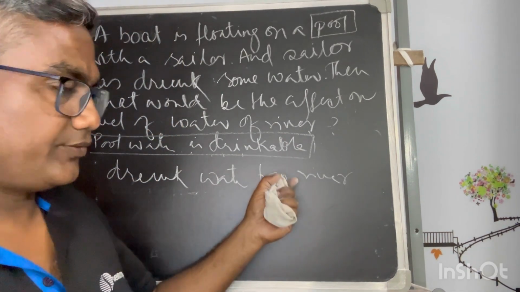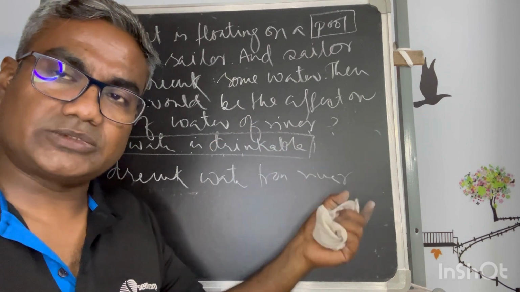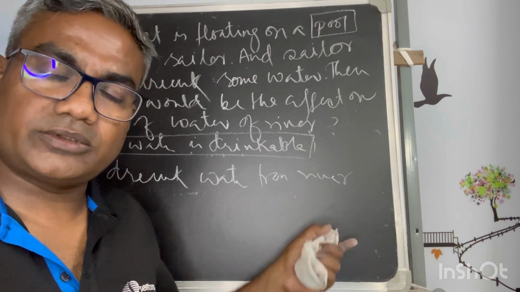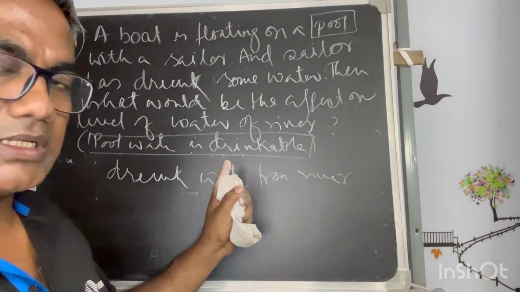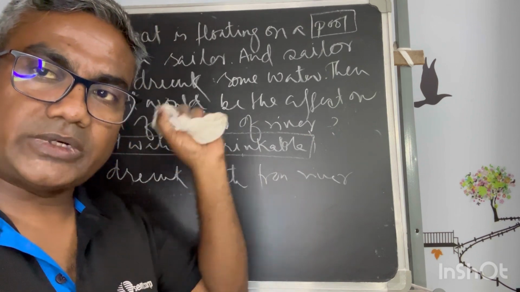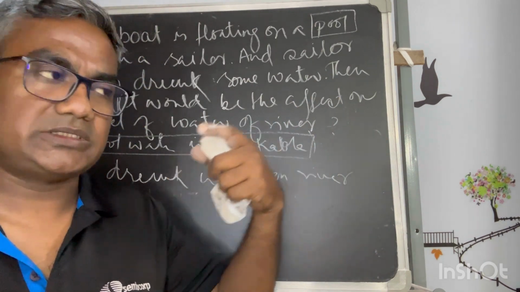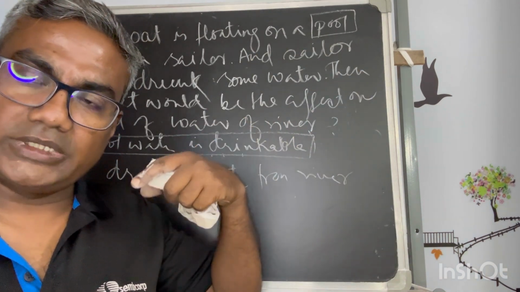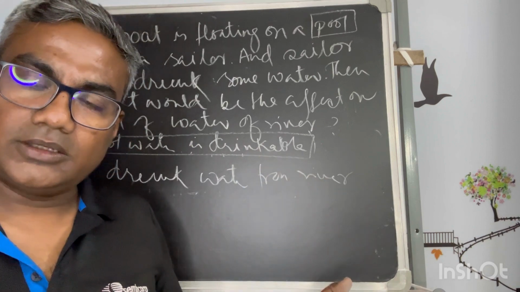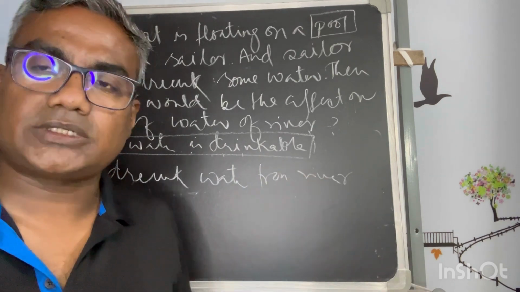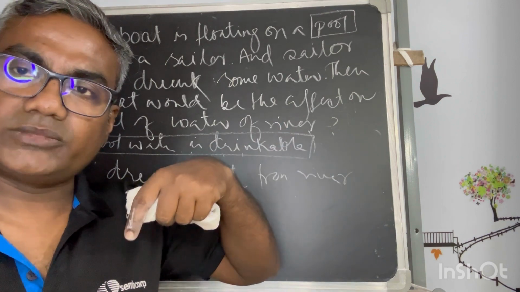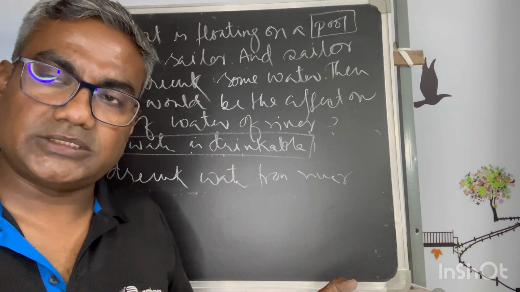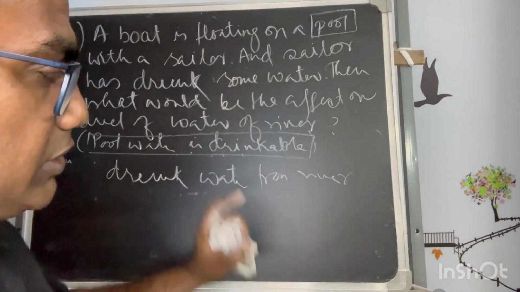So in that case, if the water is not poured from outside of the pool, then the water taken will not give any effect on the surface. In case the water has a chance of coming from outside, because mostly somebody is floating in a river, you will not get a chance to get water from outside. He will take his own which he is carrying, or from the river water. If it is the river water, then also the surface will not change. If it is taken of his own, which he is carrying from the start of his journey, then also there is no change. So this is a unique problem.